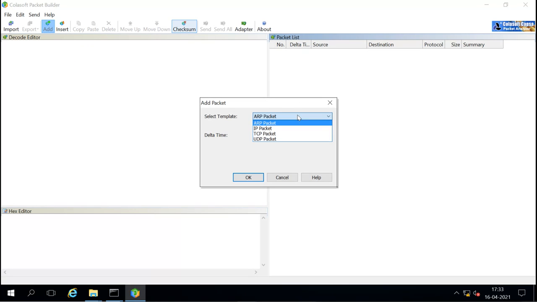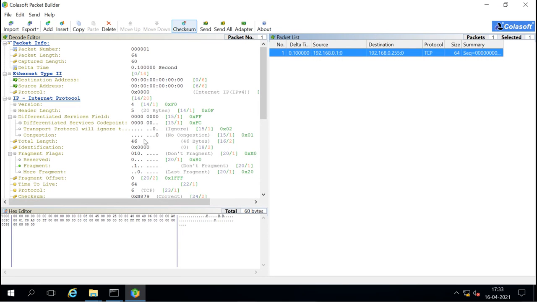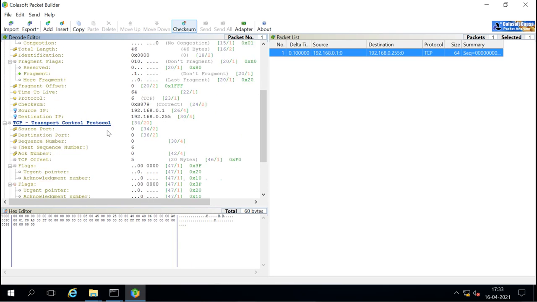Which packet do you want to create? You can create an ARP packet, IP packet, TCP packet, or UDP packet. Let's say I want to create a TCP packet, and how much delta time do you want, 0.1 second. Okay, now this is the sample packet here. Now we can modify these different values, like the packet number, the packet length, the captured length, the delta time, and here we can set the flags also.